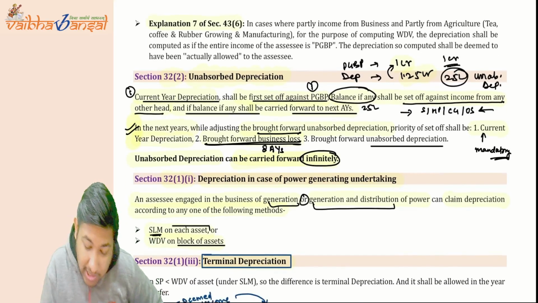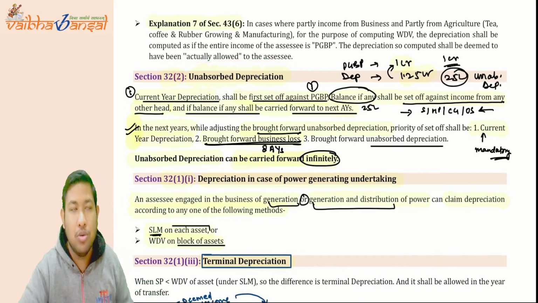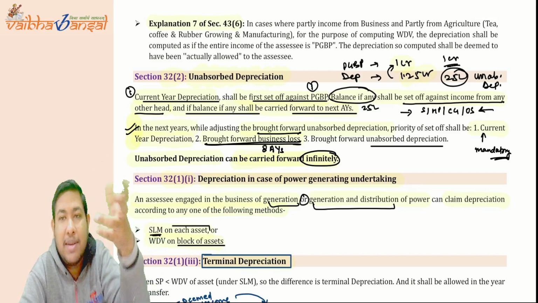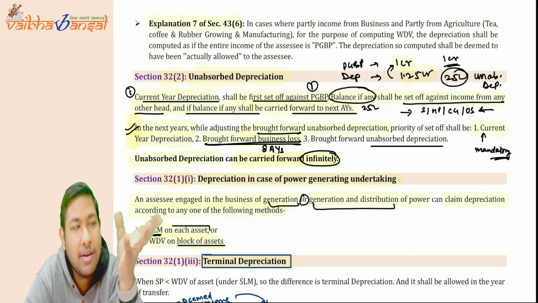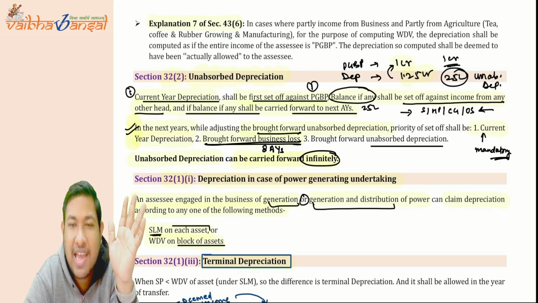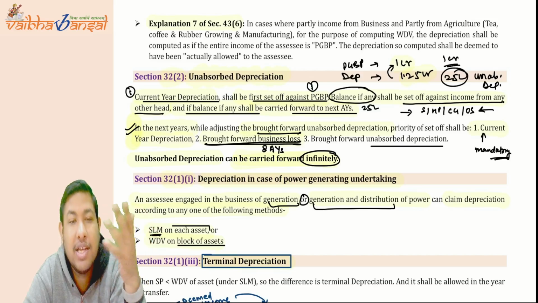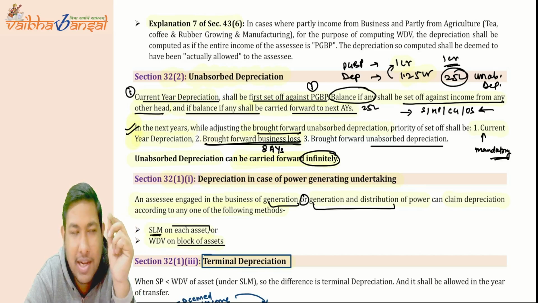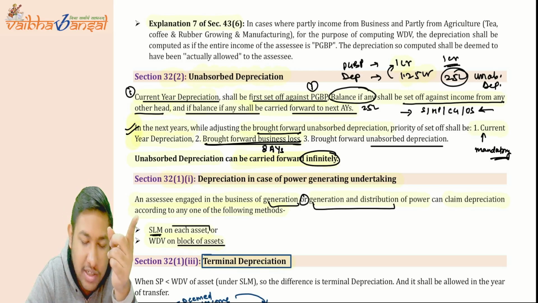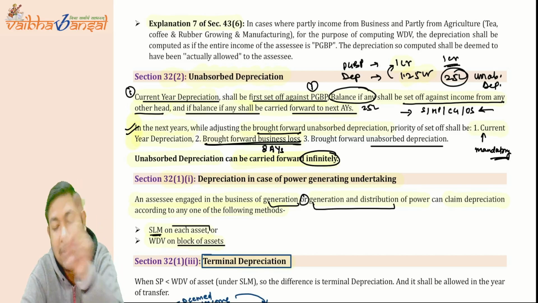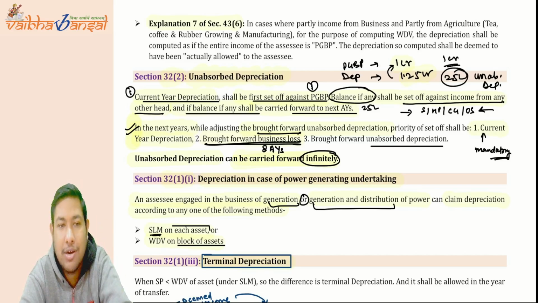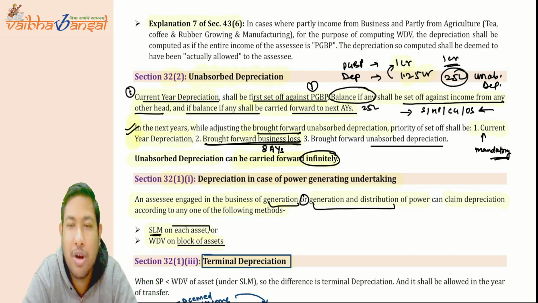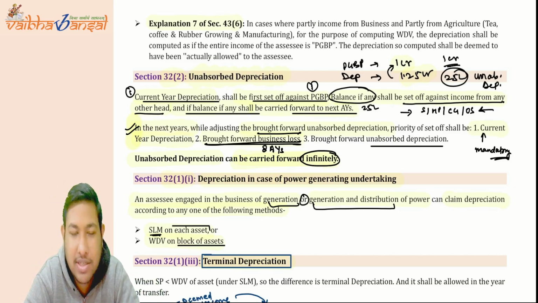Now coming to the unabsorbed depreciation. I have said that if your PGBP and other incomes are not able to absorb the depreciation and you are left with some depreciation, that depreciation is going to be carried forward to the next assessment years, for infinite years. Now what is the order? First you take the deduction of current year depreciation, then the brought forward losses, because those are allowed only for 8 years. Then only in third place can you take brought forward unabsorbed depreciation and claim it if you have sufficient profits.